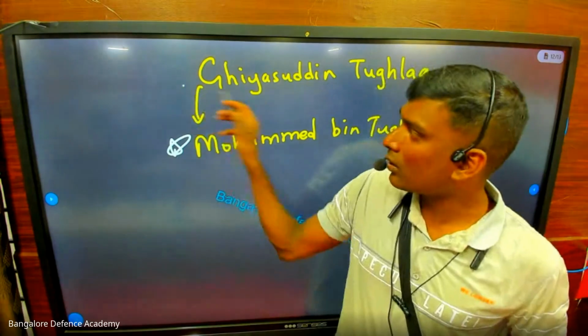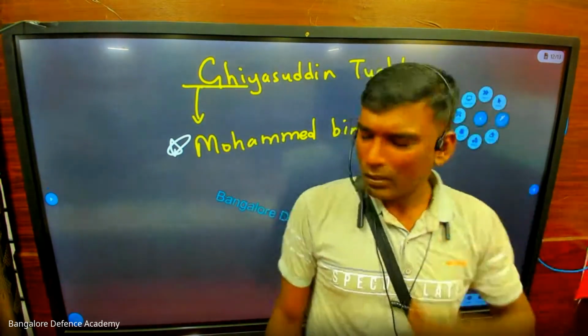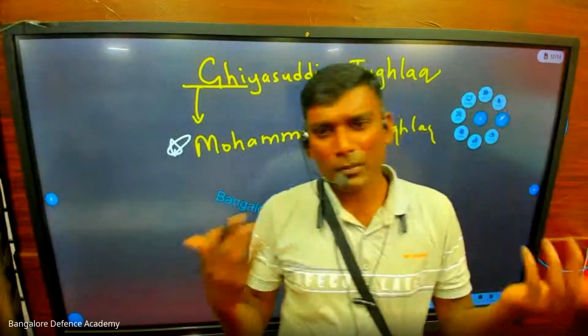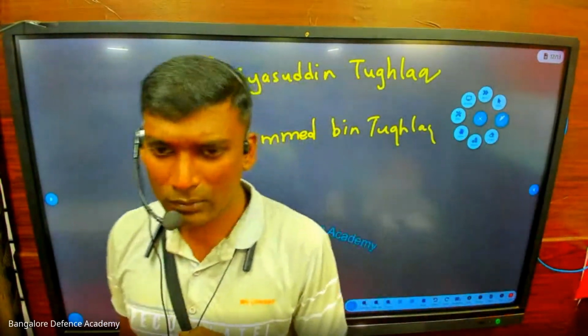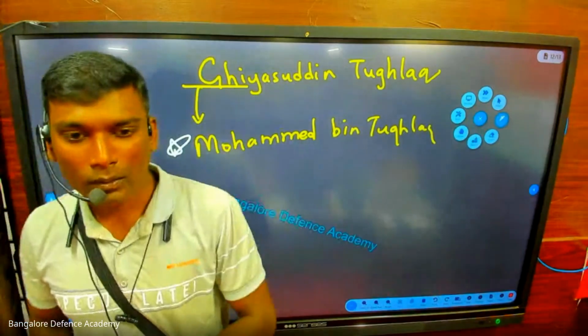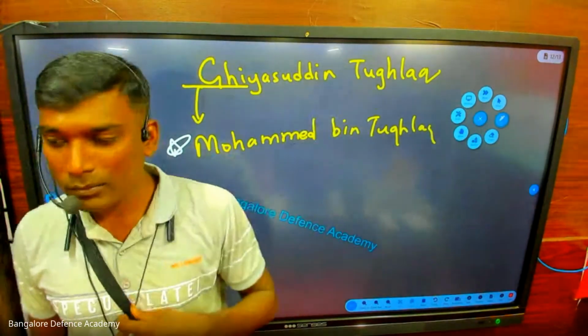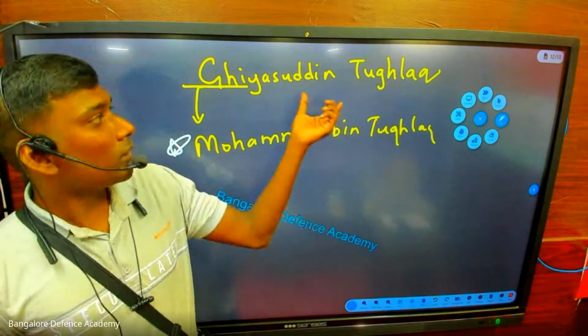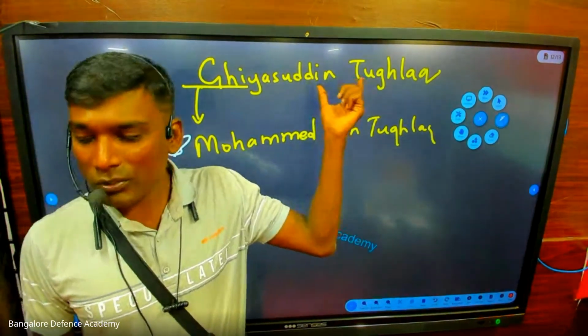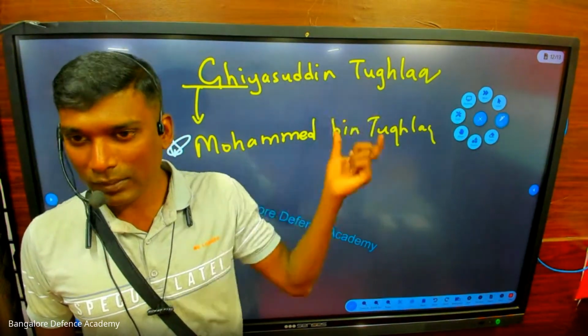Now Ghiyasuddin Tughlaq is the ruler. Muhammad bin Tughlaq is thinking, when will I become the king? I should become the king one day. So he starts dreaming, but this man is not dying. So what should I do? Kill him. So now there is a plan.